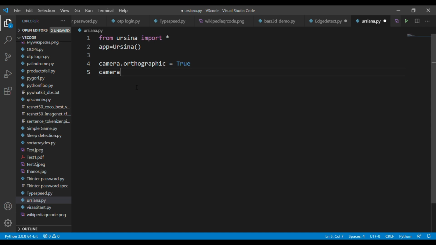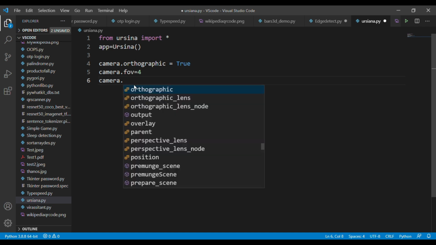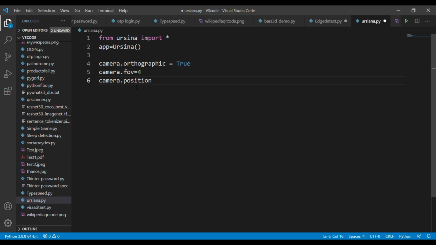Next step is we are going to set the field of view. This parameter decides what things the player needs to see in this game. And in the field of view, give the value as 4. After that, create another parameter that is called camera.position, and in this parameter you need to pass the x value and y value in a tuple. So we finished the camera angles.